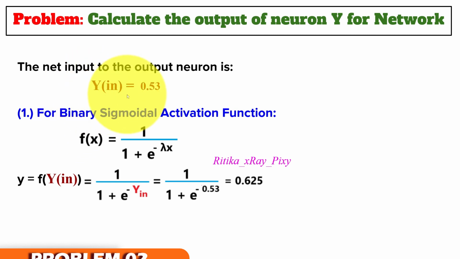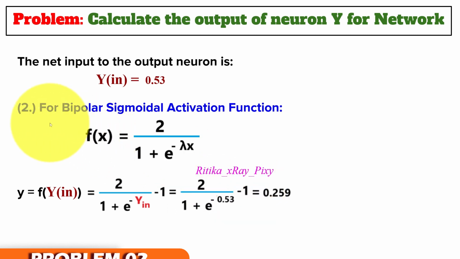The net input to the output neuron we obtained here is 0.53. First we will apply the binary sigmoidal activation function. You can see we can define this function using this. So here we put the value, and we got the output 0.625.